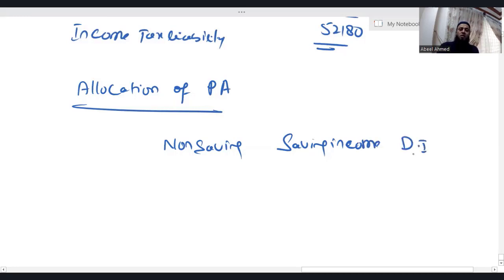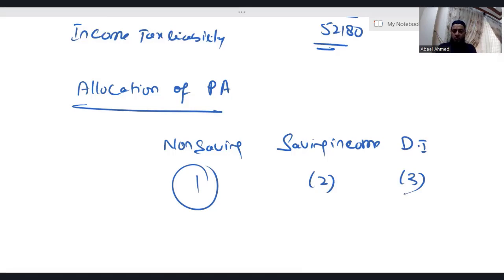The normal sequence of allocating the personal allowance is number one non-saving. If still personal allowance is left, go for the saving income. Still personal allowance is left, go for the dividend. So the normal sequence is number one non-saving, number two saving, and number three dividend income.